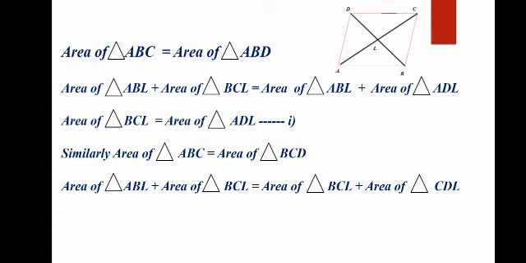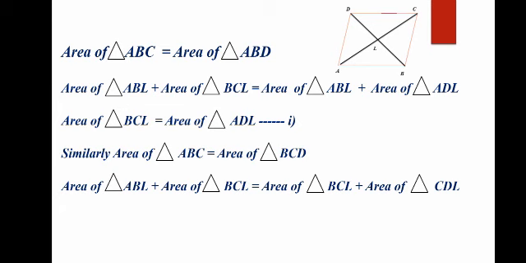First of all, you have to consider the area of triangle ABC. In this triangle ABC, you can see that there are two triangles. This is a combination of two triangles. So we can write the area of ABL and the area of triangle BCL. Actually, ABL and BCL combine to make the triangle ABC.